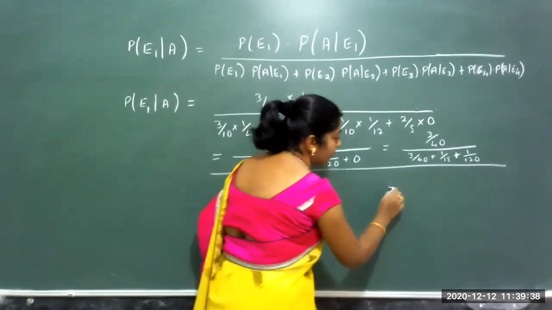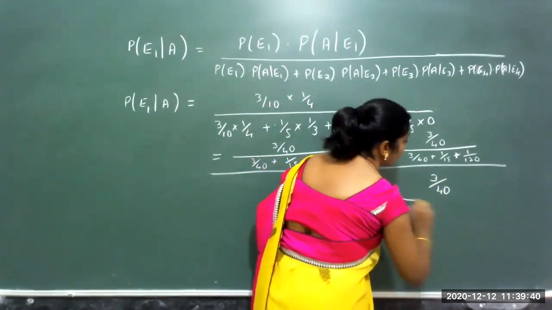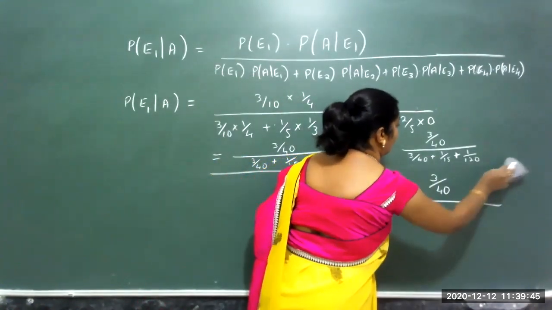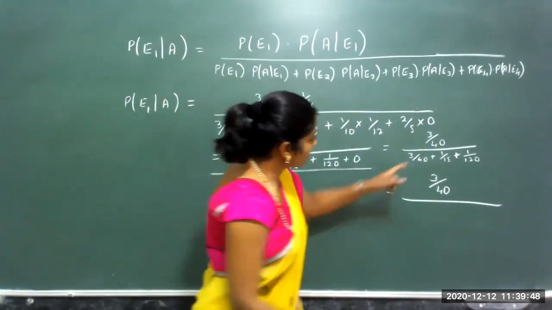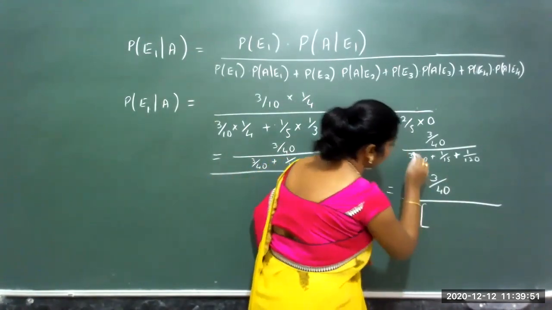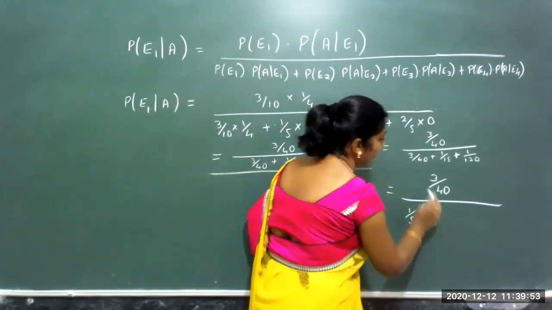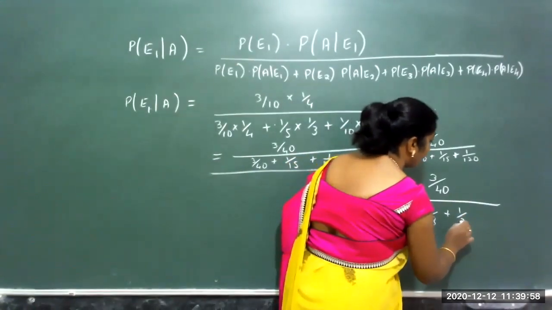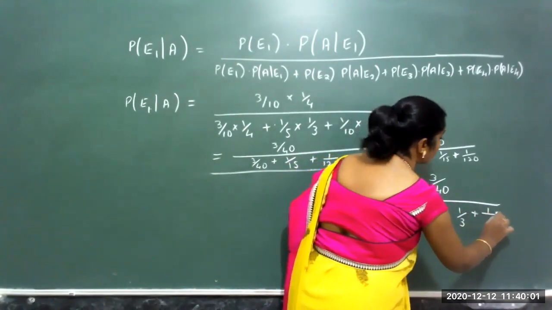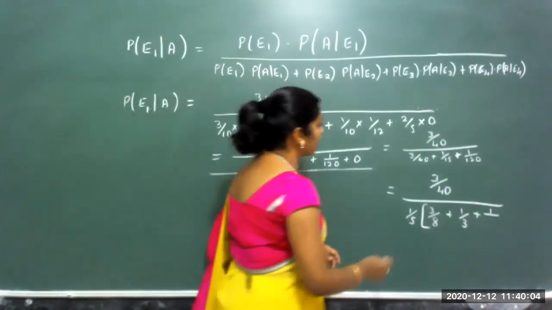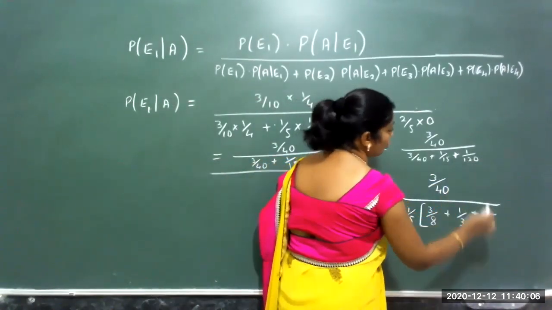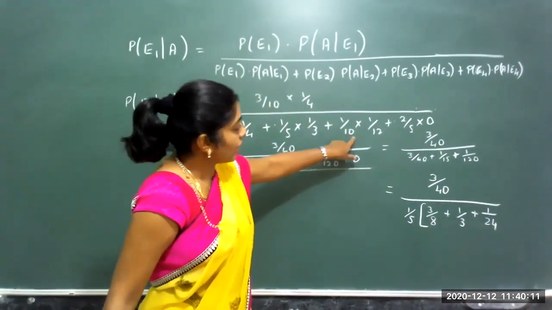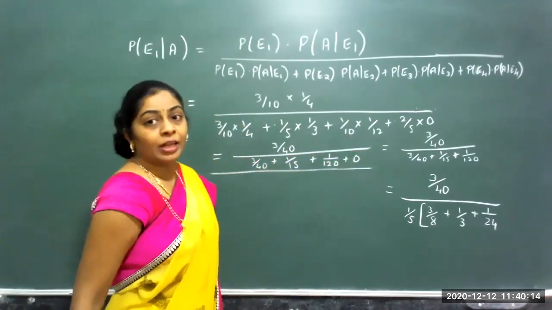If I have a common multiple, let me take 3 by 40 divided by... Shall I say 1 by 5 is the common multiple I will take out from all these fractions? 3 by 8, 5 8s are 40, plus 1 by 3, 3 5s are 15, plus 1 by, I'll take out 5. So it is 2 into 12, it is 24. 5 2s are, so I can take it as 24.